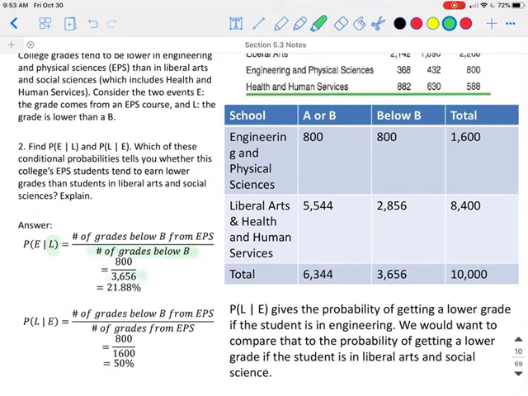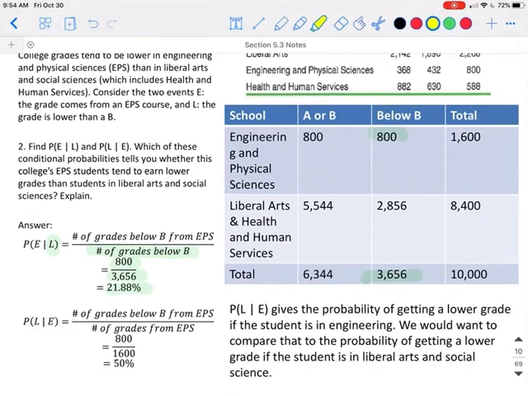So there are 3,656 grades that were below a B in the entire university, and of those, 800 were from the engineering and physical sciences. So given that you had a grade below a B, the probability that it was from engineering and physical science was only 21.88%.